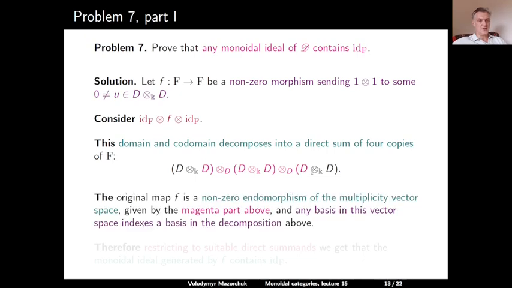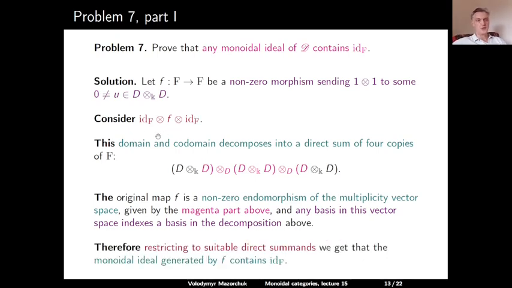And then projecting onto the respective direct summands in the domain for the basis vector 1, 1, 1, 1, and in the codomain for the basis vector 1, u, 1, we will get that this morphism, identity on F tensor little f tensor identity on F, induces the identity morphism between the corresponding direct summands. And this means that the tensor ideal, which is generated by little f, contains the identity on the capital F. So this was about a non-zero endomorphism of F.